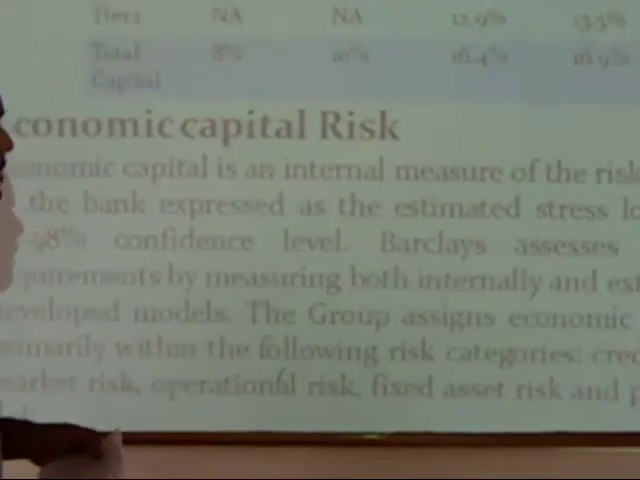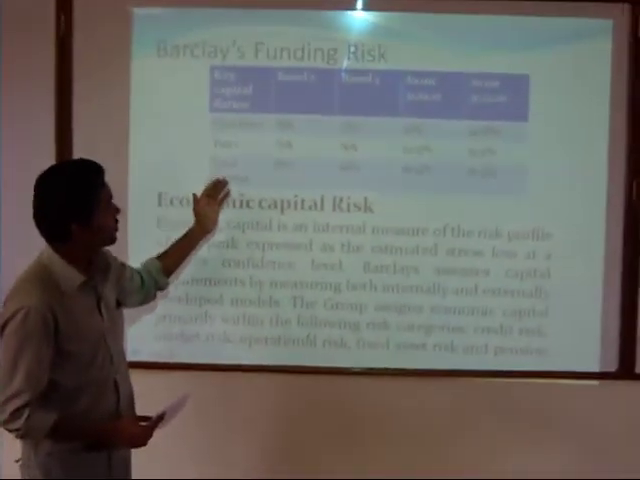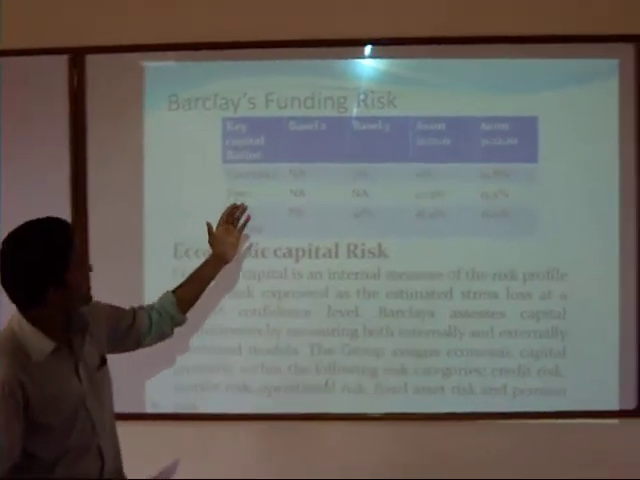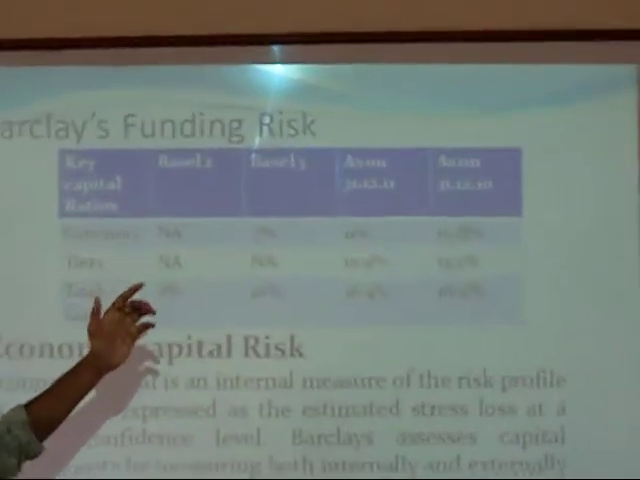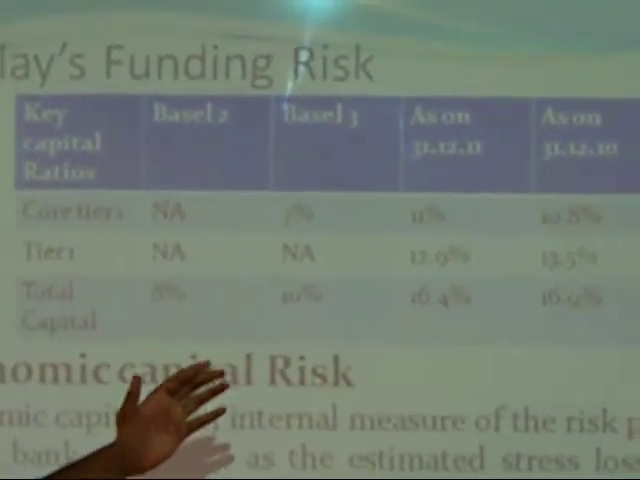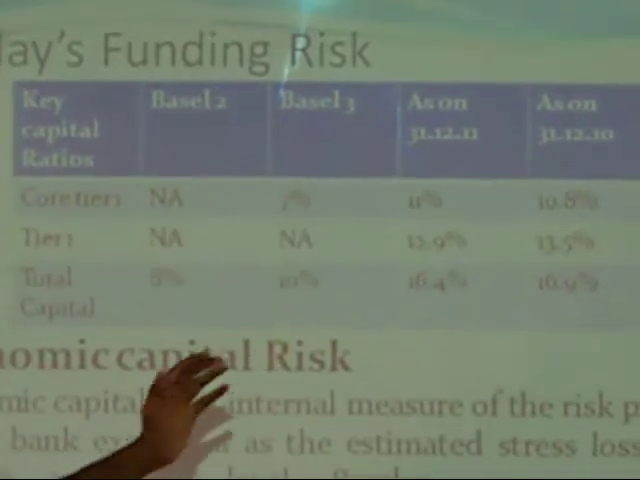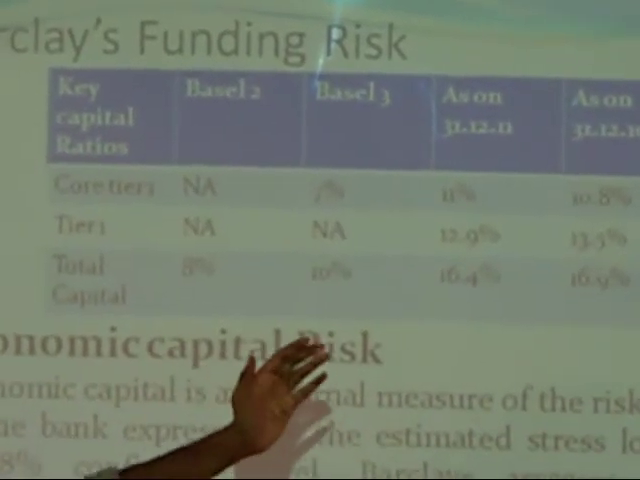Next slide please. Now these are the key capital ratios, which show that in Basel III the requirement is 7%, and as of 31st December 2011 it is 11%, and in 2010 it was 10.8%. Tier 1 is 12.9% and 13.5%, and total capital is 16.4% and 16.9%.